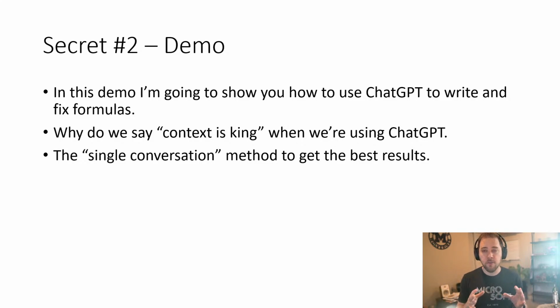And if it's in that same conversation, any questions you ask later on, any follow-up prompting you do, which we'll talk about in secret number 3, we'll be able to reference that earlier stuff inside of that same conversation. But the minute you move on and start a different conversation, you've now lost a lot of that context. So I typically like to use a single conversation for a specific problem or a specific project. Just depends on what makes the most sense for your situation.